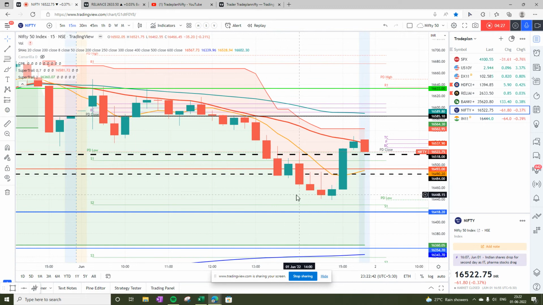Now let's see what happened today. Today the trade plan was to sell on rise. Market opened below pivot, so it confirmed the trade plan. So in the first dip I did not take an entry. On the second dip, somewhere on this particular doji or this particular red bar, I took my first lot entry. Then I rode the whole wave, and then on this particular green bar I added another lot.